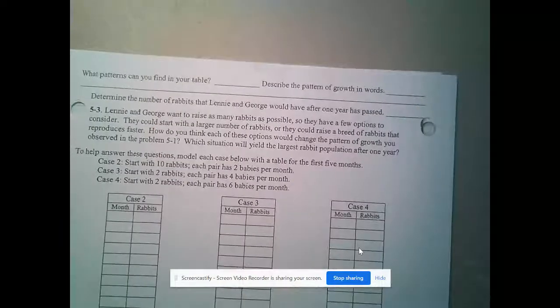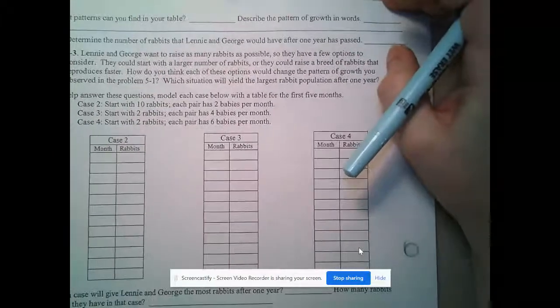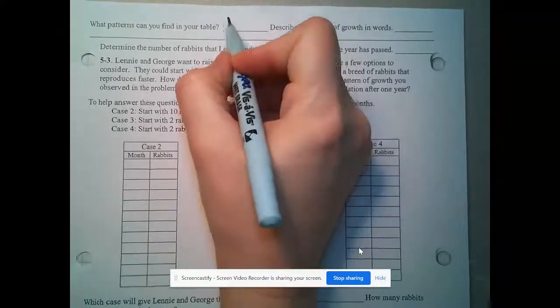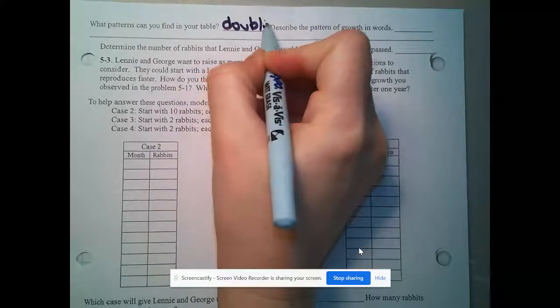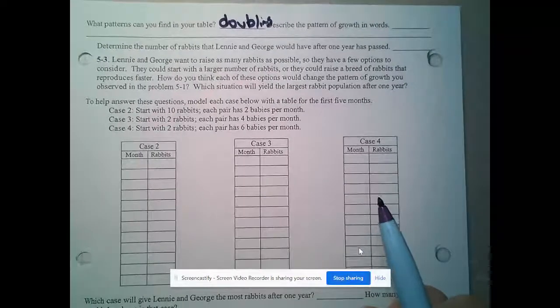All right, so let's look at the back, and we're going to look at some other exponential patterns that show up a little differently. What patterns can you find in your table? Describe the pattern of the growth in words. What we found was that it was doubling. The growth pattern grows by a constant amount, but it's growing by multiplication instead of addition.